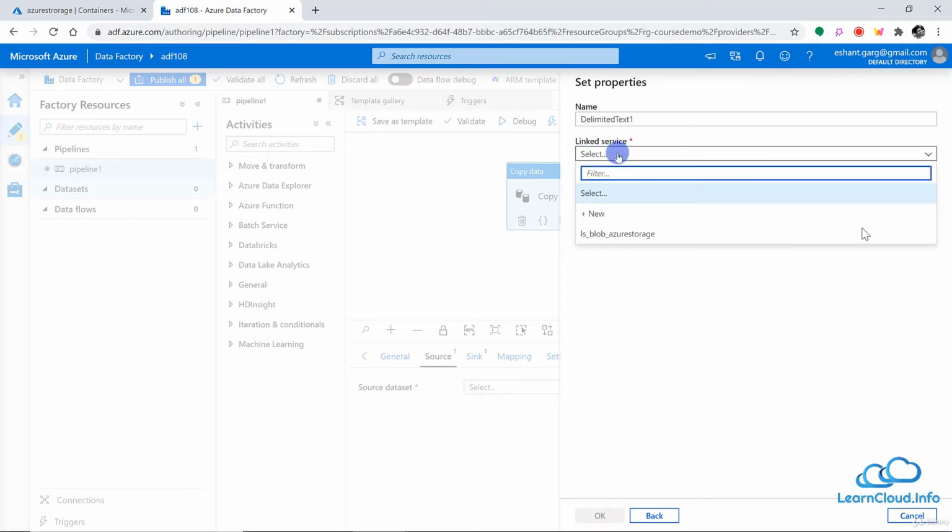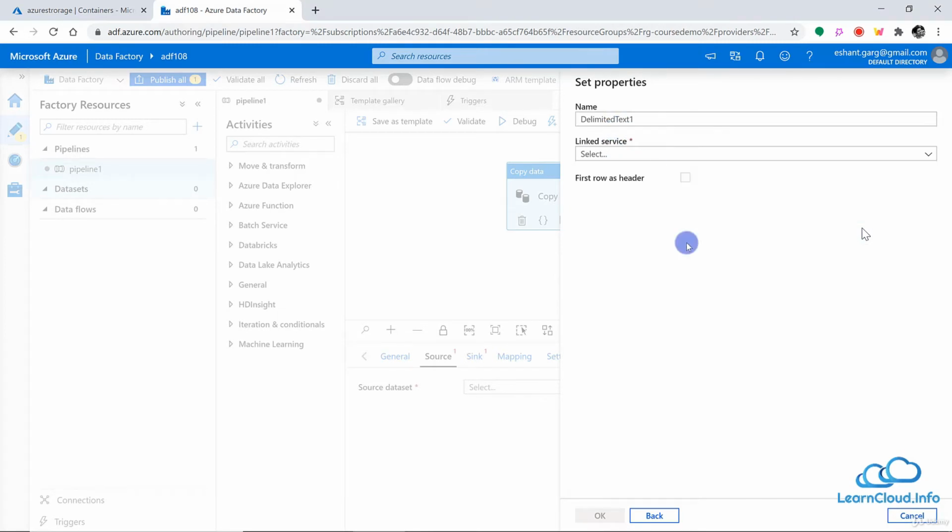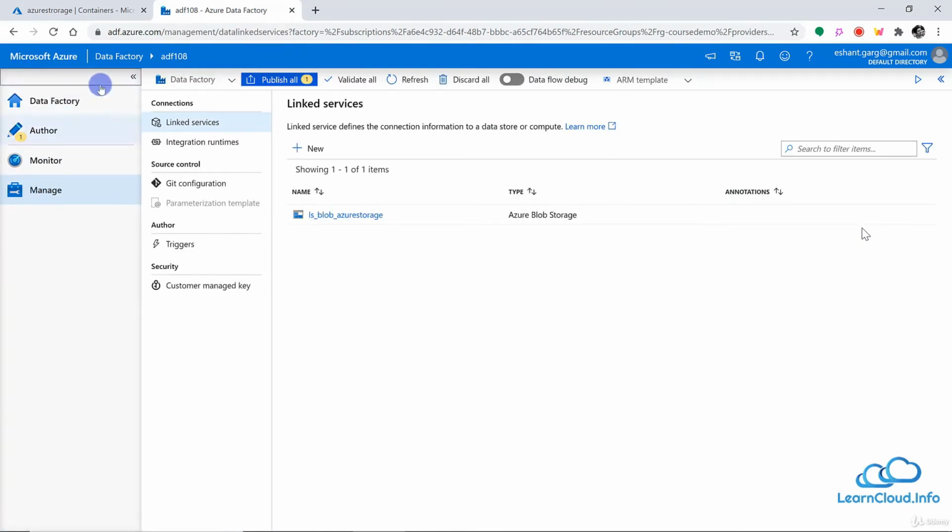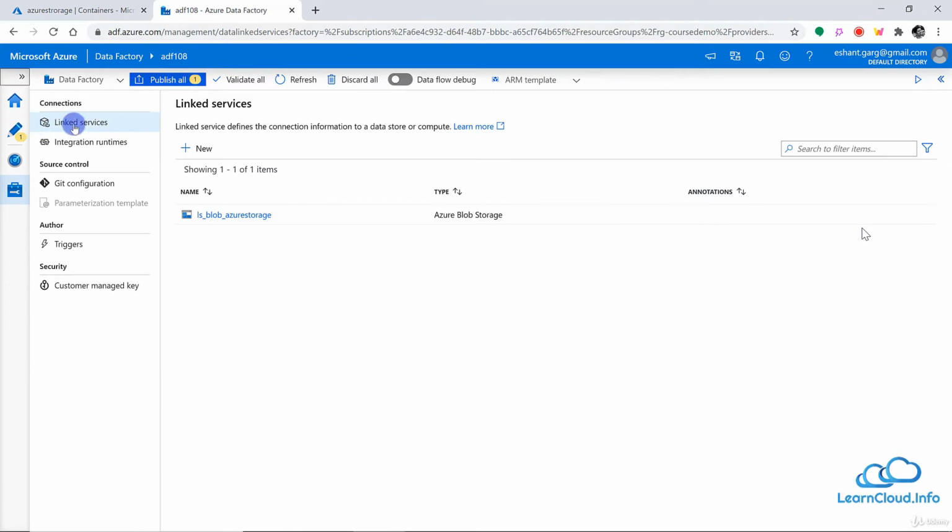So here is the option where we can choose the existing linked service. And if we do not have any, we can create a new one right from here. So let me cancel this and let me first create a linked service, and then we will connect that linked service with the data set. To create a linked service, we can go into the manage tab. So we have this manage tab here, and here we have the option for linked services, and we can create